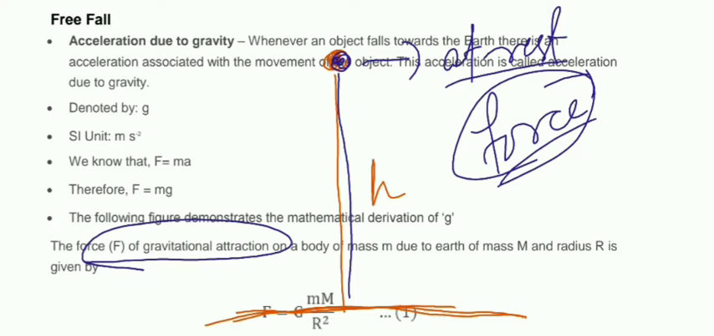So when an object falls towards the ground, and at that moment only one force, the gravitational force of the earth, is acting on it alone, in that case the object is said to be in the state of free fall. Clear? So free fall means when an object falls towards the earth under the action of gravitational force of earth alone.